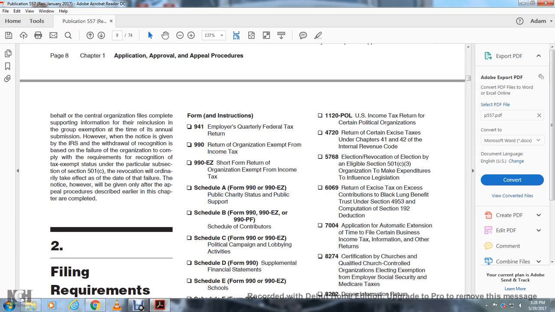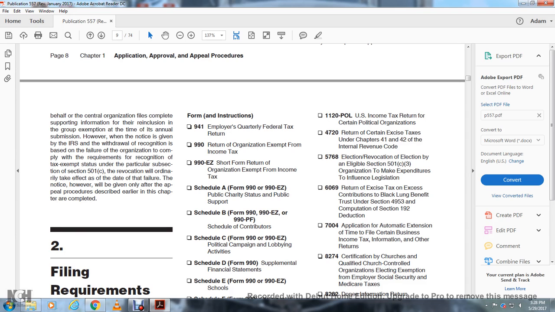990, Return of Organization Exempt From Income Tax. 990 EZ, short form return of organization exempt from income tax. Schedule A, Form 990 or 990 EZ, public charity status and public support. Schedule B, Form 990, 990 EZ, or 990 PF, schedule of contributors.